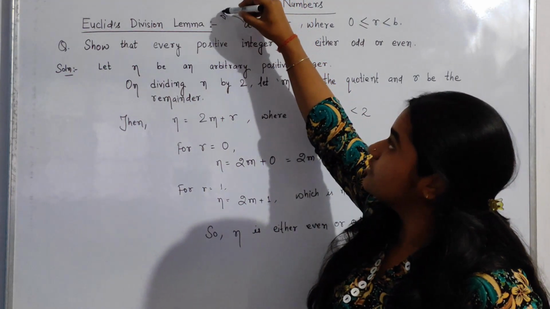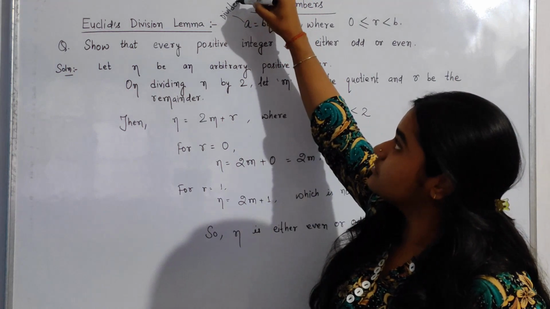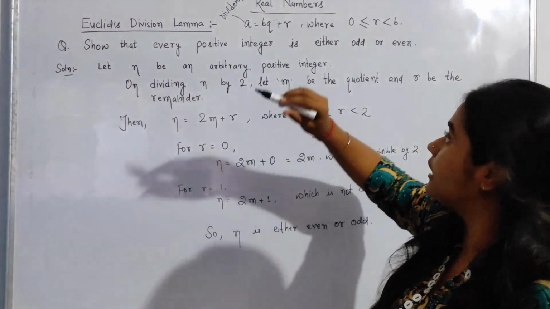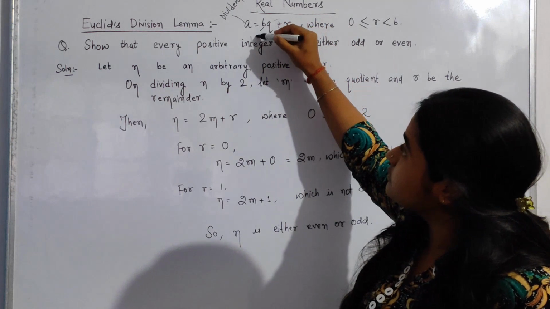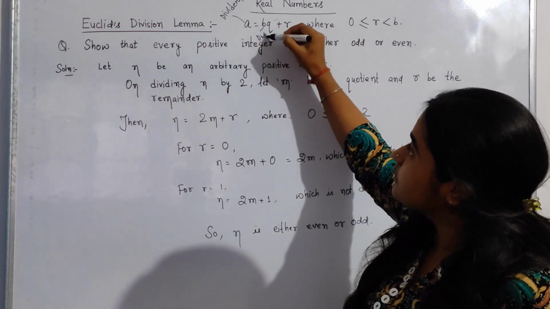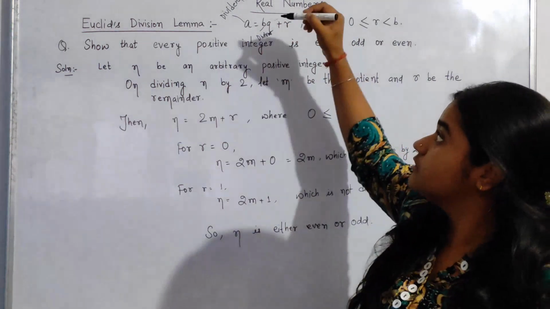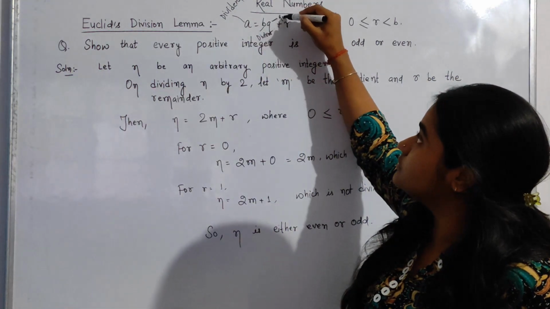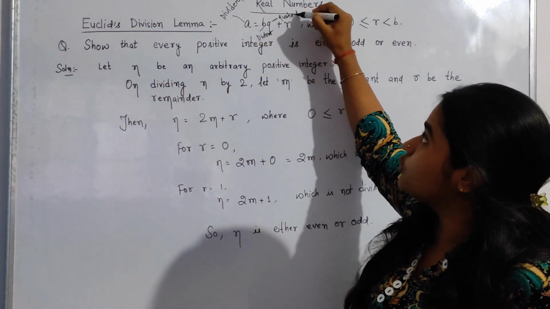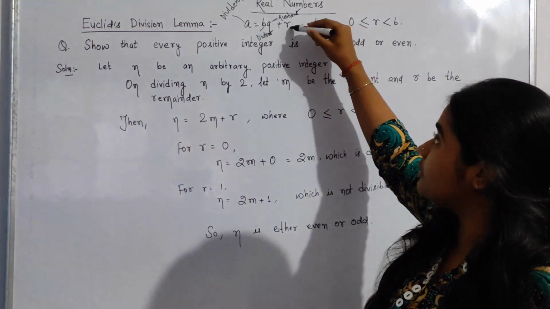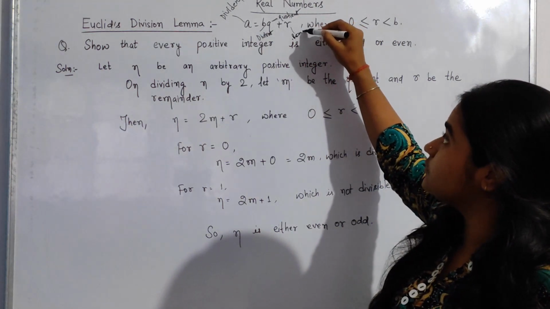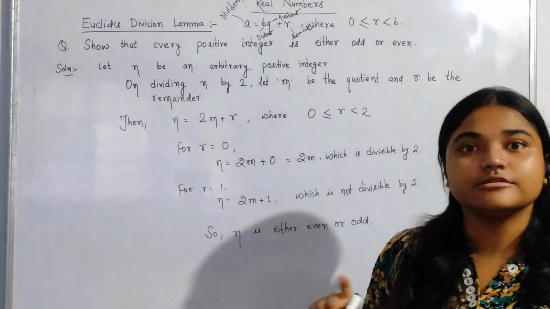That was the dividend. What was b here? That was the divisor. What was q here? That is the quotient. And what was r here? That was the remainder, isn't it?